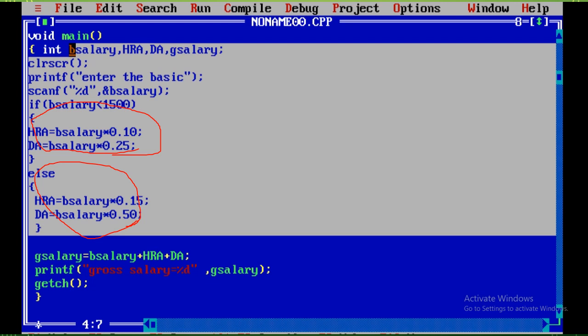Okay, so I'll go for running it. Enter the basic salary, I have given 5000, I am getting 8000 something. And if it was a smaller number, also we can enter, this is 1000, I am getting 1300. That is, according to that we will be getting the numbers. Okay, this is how the program works.